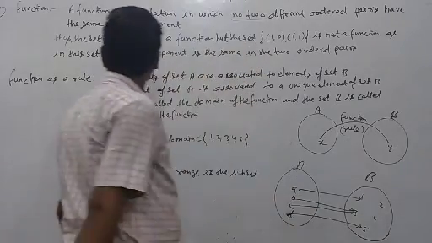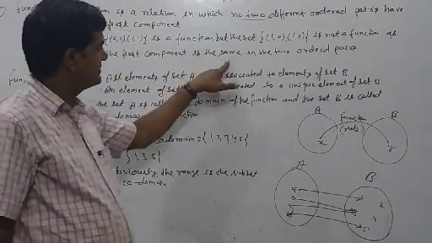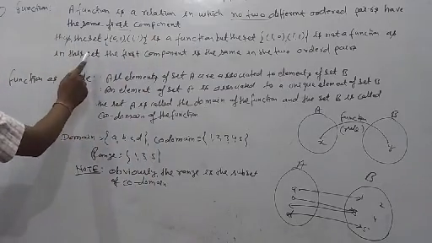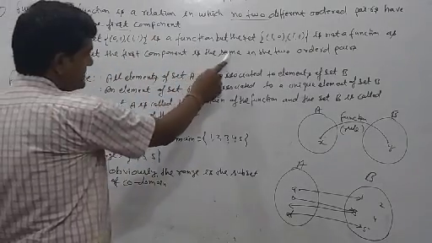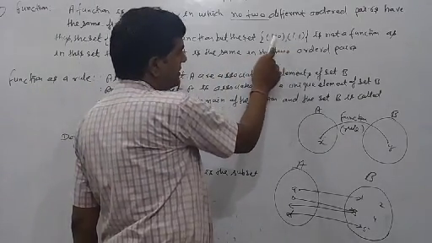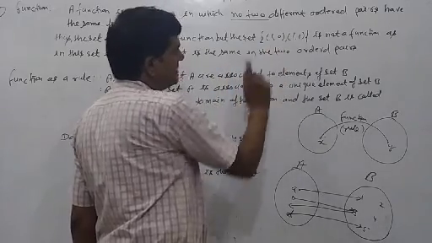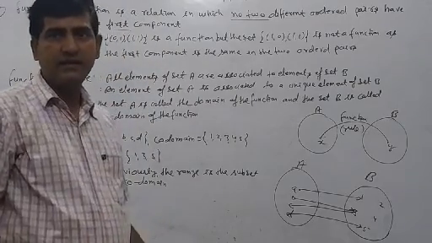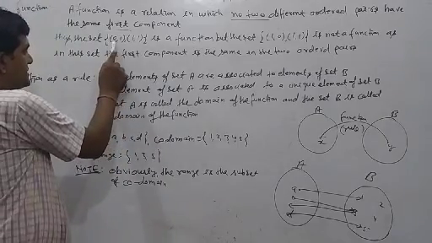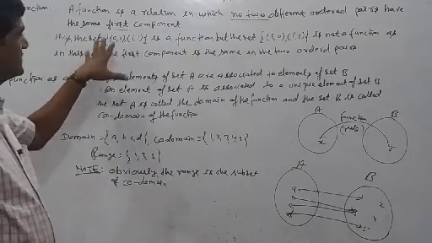Understood? As in this set, the first component is the same in the two ordered pairs. You can see here, in this set the first component is the same in the two ordered pairs. It means here (1,0) and (1,1), the first component 1 and 1 is the same in the two ordered pairs. It means this type of set is not a function. Clear? Not a function. But here (0,1), (1,1), this is a relation, this is a function.